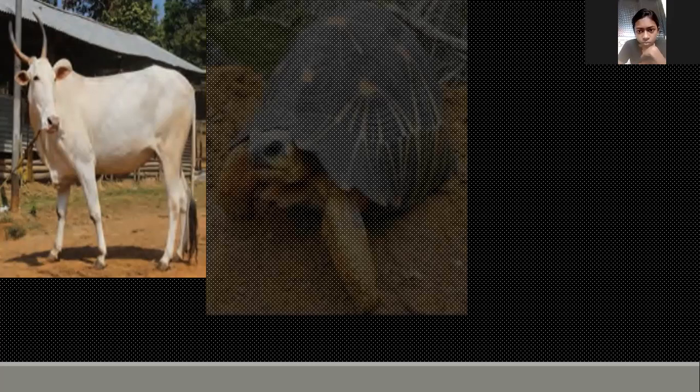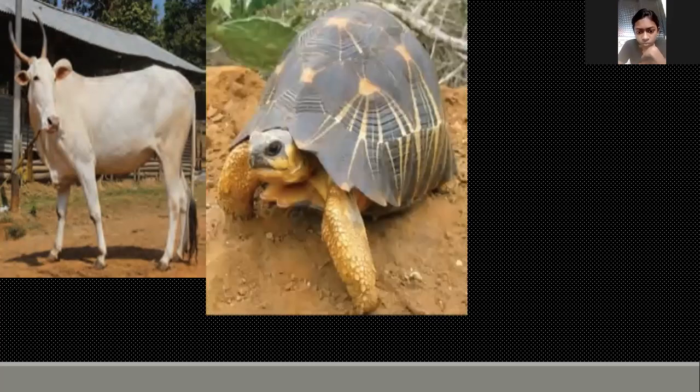If it is not clear, please let me know. For example, cow, cat, goat, monkey, donkey are all terrestrial animals. Now, which animal is this? Turtle. So where can you see this turtle?